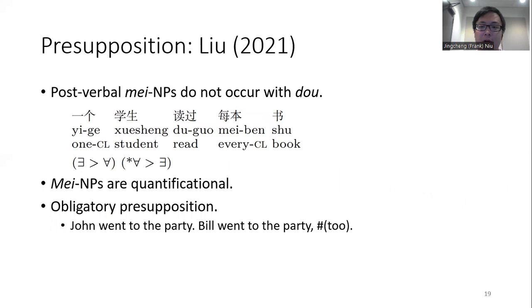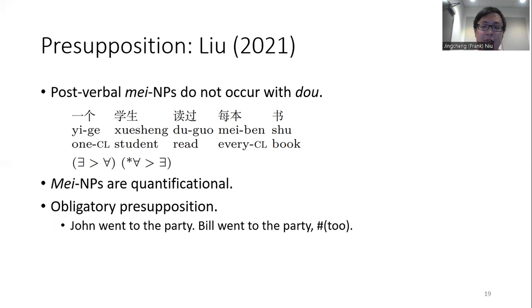Besides, post-verbal mei-NPs do not co-occur with though. For example, in the sentence 一个学生读过每本书, though is not only not mandatory, it cannot appear in this sentence. Adding a though anywhere in the sentence will make it ungrammatical.